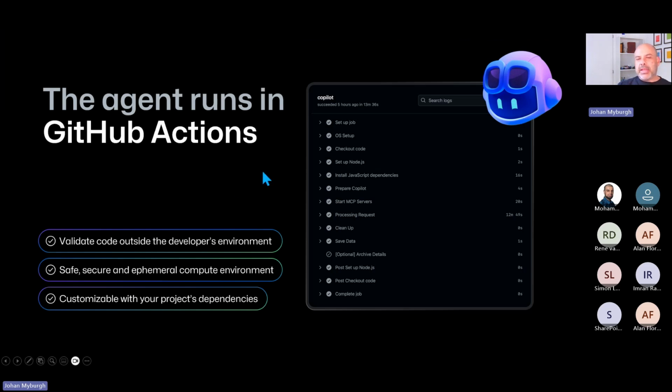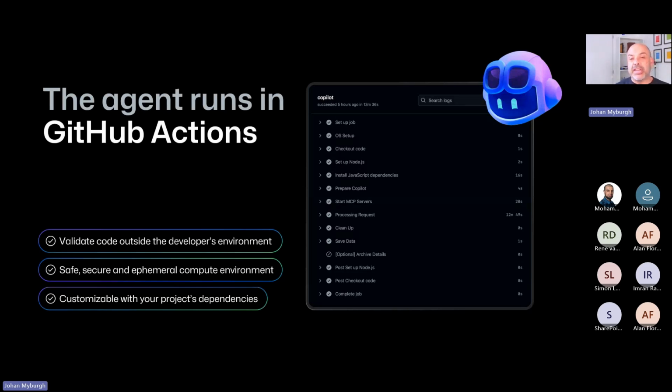The agent runs in GitHub Actions, and we thought this was the logical thing to do because some developers are already doing some work with GitHub Actions. They've already customized some GitHub Actions. GitHub Actions is a customizable framework. So we thought, well, if your development is happening and your CI/CD is happening on GitHub Actions, it might make sense to be running the agent on GitHub Actions.